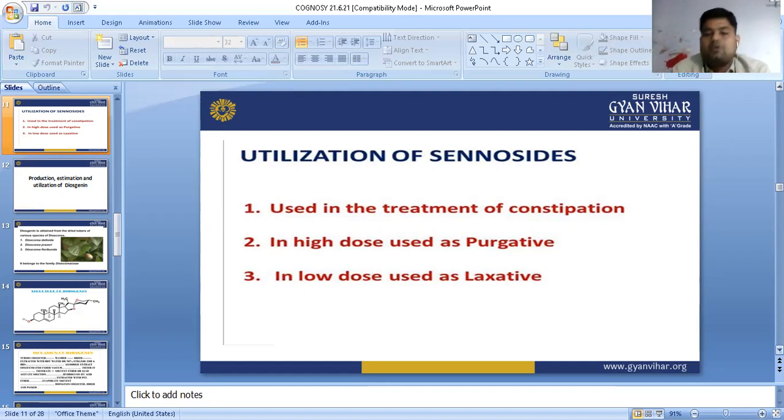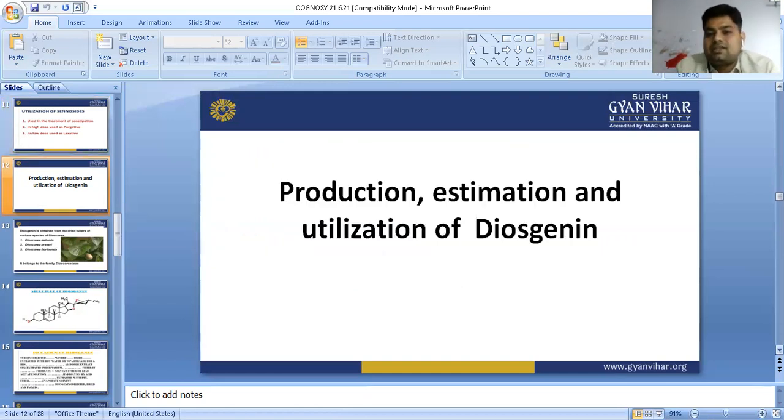Next we see bioassay. The bioassay has been done on mice and rats. Generally we see how much wet fecal matter they pass after the administration of the drug. In the last step we see the utilization of sennosides in constipation. At a higher dose it acts as a purgative, at a low dose it acts as a laxative. So this is sennosides. Now the next drug is production, estimation and utilization of diosgenin.